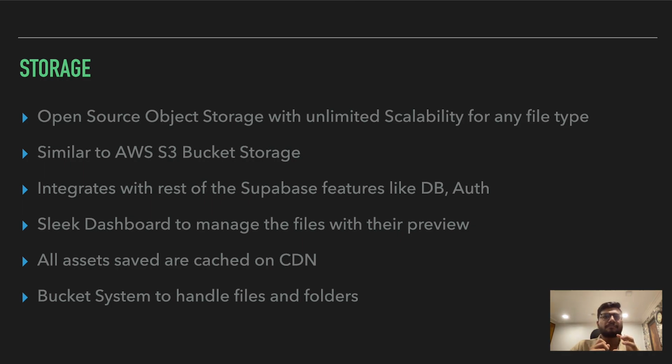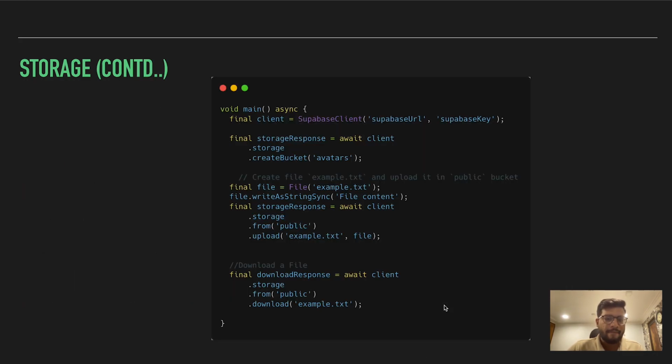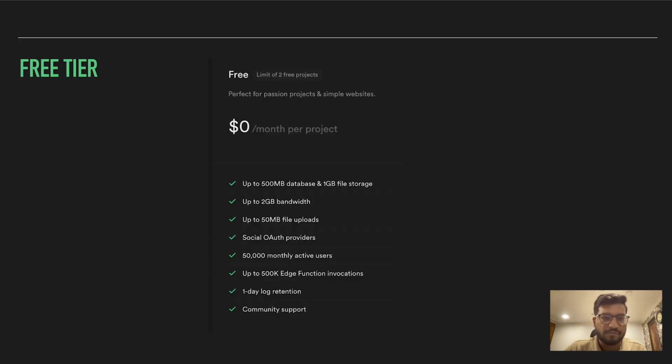And if you want to increase the expiry time from 10 minutes to something more, you can do that by coding it yourself. Okay, so this is a small snippet which I have created for handling the storage. We need to create the client. We need to point to the bucket. We can upload a file, or we can even download a file by passing the file names. This is the free tier which they are offering to us.